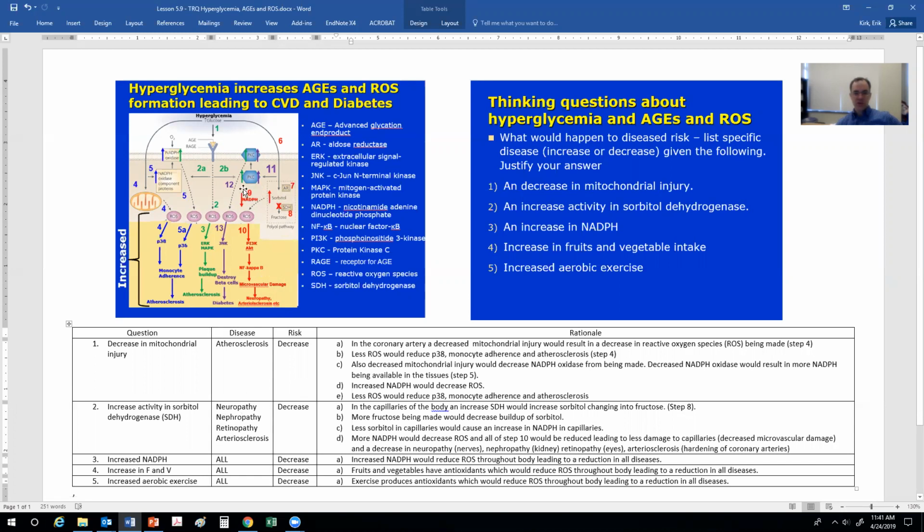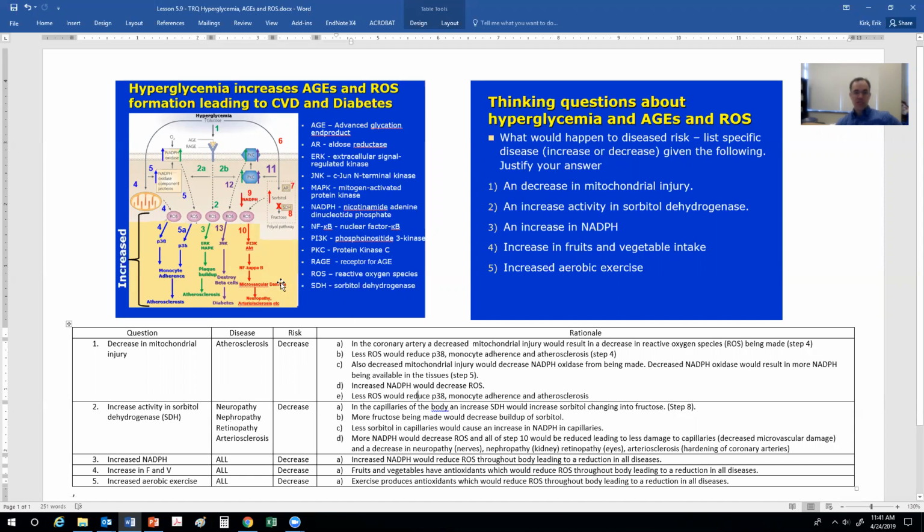More fructose would be made, or less sorbitol would build up in the capillaries of the blood, and therefore less sorbitol in the capillaries would cause an increase in NADPH in the capillaries themselves. And more NADPH will cause a decrease in reactive oxygen species. A decrease in reactive oxygen species will decrease PI3 kinase and AKT and NF-kappa B as well, and this will reduce the microvascular damage, the damage to the capillaries. Therefore, these diseases listed here would be reduced.